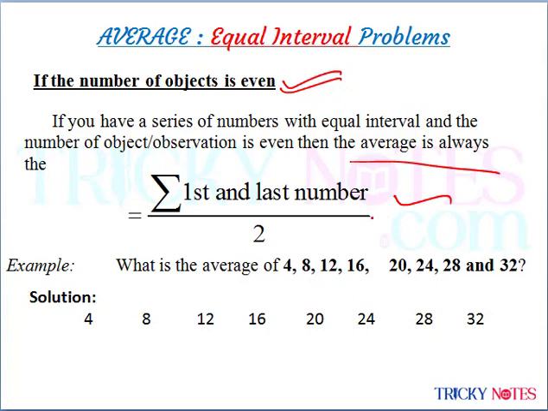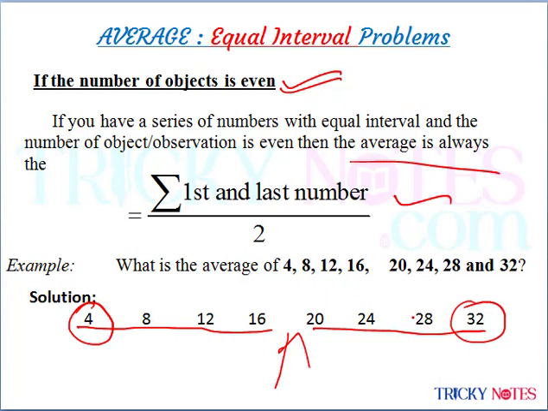Let's check one. Here we have 1, 2, 3, 4, 5, 6, 7, 8. We have 8 numbers, 4 this side, 4 this side. So friends, I don't have a middle number here. How will I find out the average? I'll add the first number with the last number and divide by 2. So 4 plus 32 is 36, divided by 2 is 18. And you see 18 is the average. 18 comes between 16 and 20.